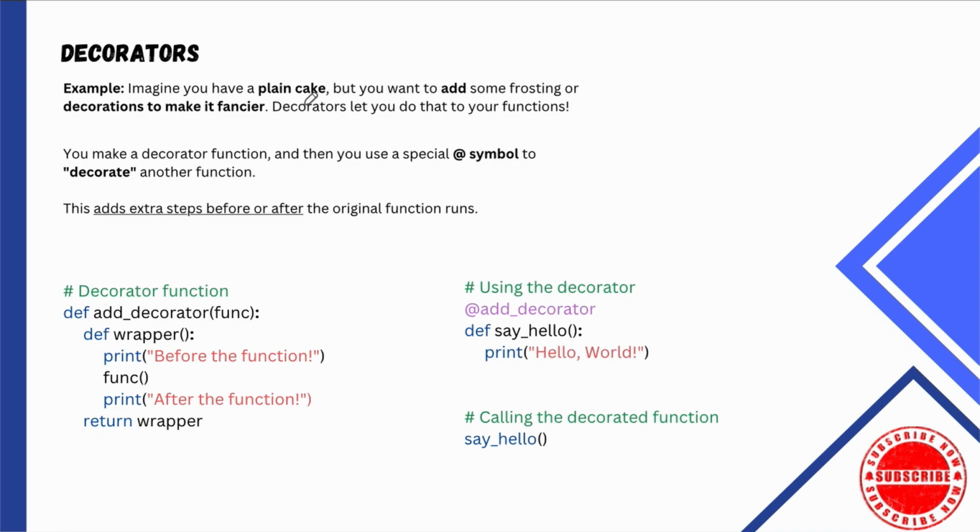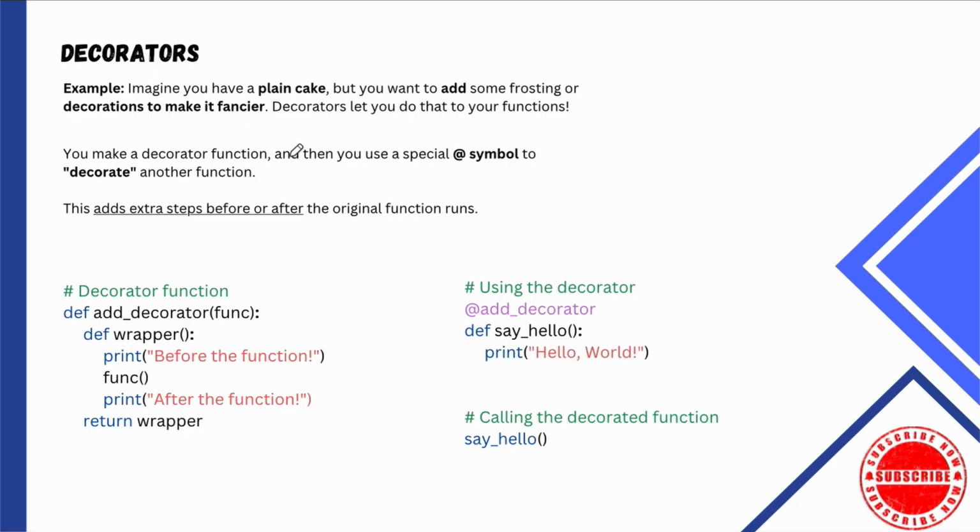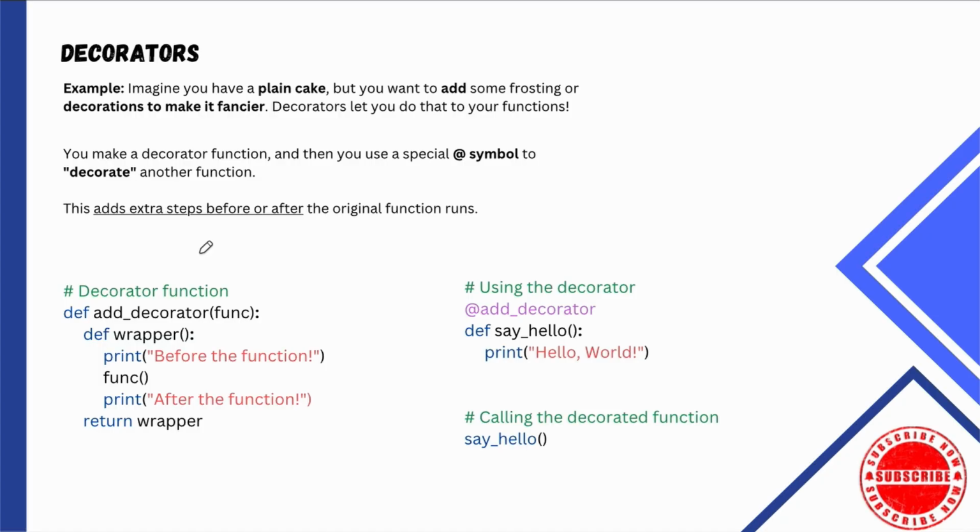Imagine that we have a plain cake. That's a boring birthday. But we want to add some frosting and other decorations to make it fancier. Decorator, decorations. Decorators let us do that to our functions, right? So what we need to do is first we have to create a decorator function itself. And we do this by using the @ keyword, right? It's just like an email @, that creates a decorator for us. This is going to add an extra step before or even after the original function runs, which is really cool,